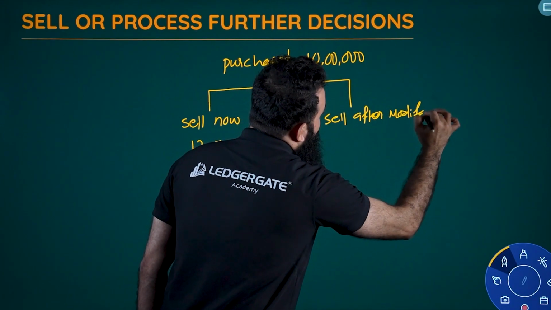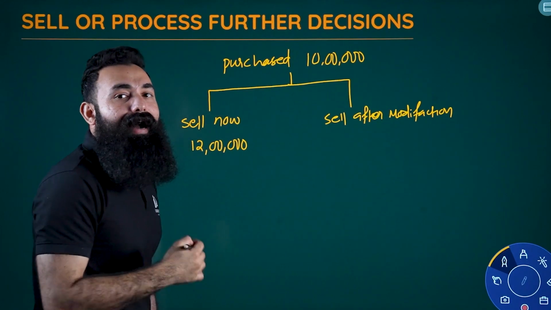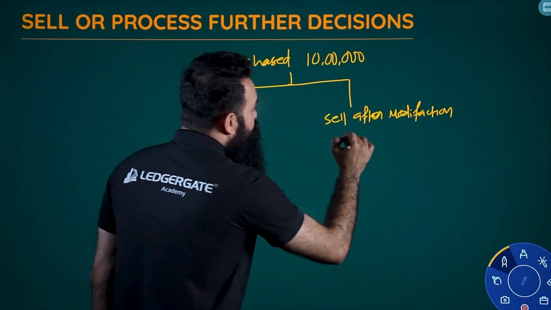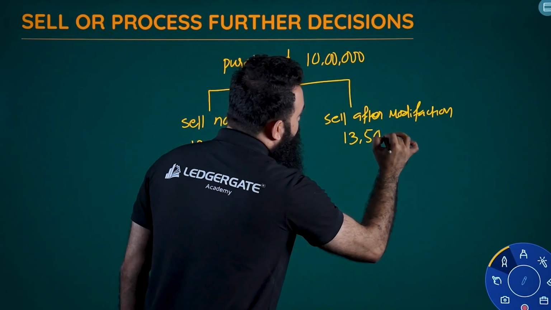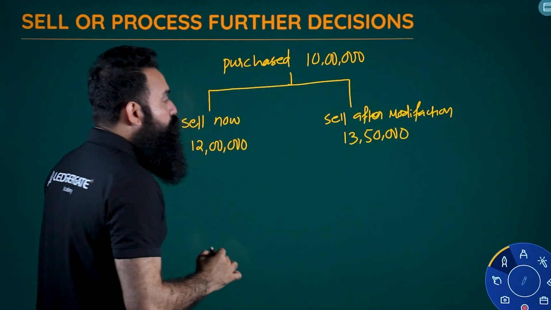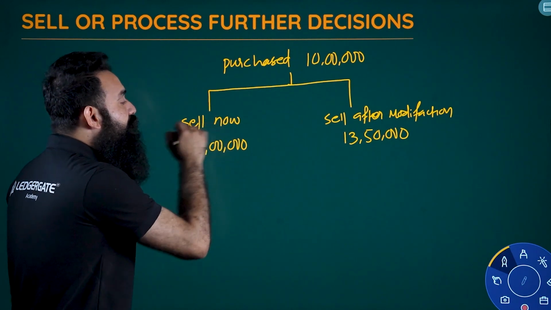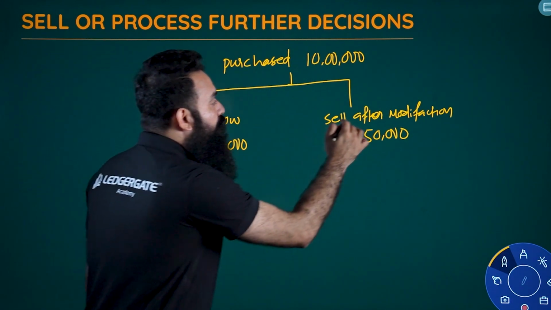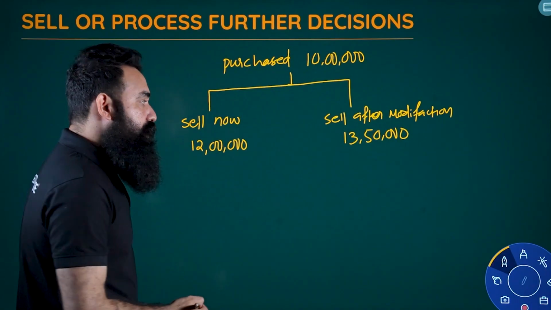If you sell after modification, you can sell, of course, at a higher price than this. Assume that is 13 lakh 50,000 rupees. At this price, you can sell. But if you sell here, you will have some modification cost.